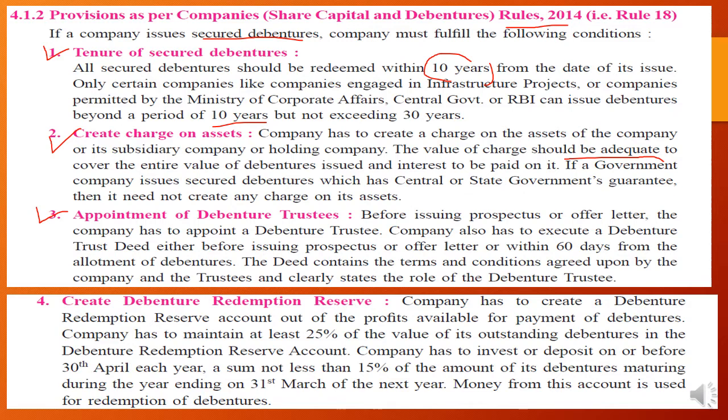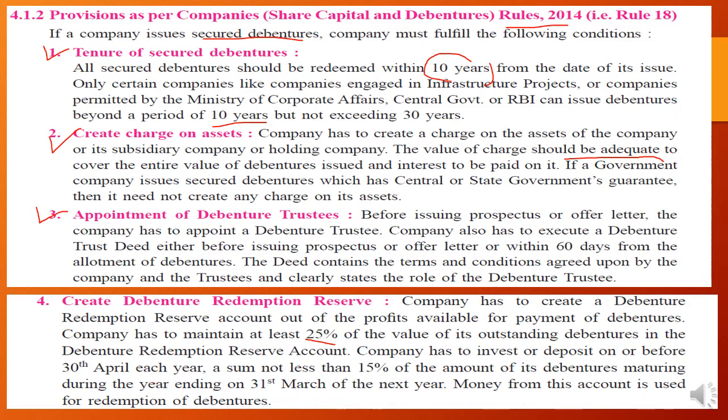Last is to create a debenture redemption reserve. Yes, it is also important in the Rules 2014 that the company should create a DRR. The company has to create a debenture redemption reserve account out of the profit available for the payment of debentures. The company has to maintain, so remember this percentage, students, 25% of the value of outstanding debentures. Suppose 1 lakh of debenture amount is outstanding, then 25% will be 25,000 rupees, which should be kept as a DRR in the debenture redemption reserve account.